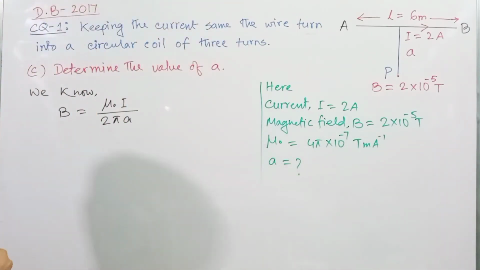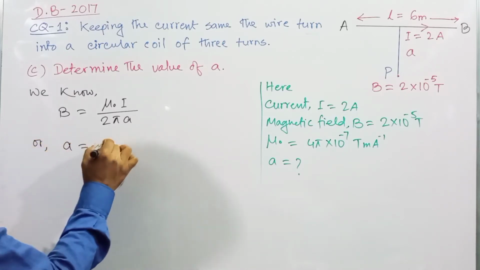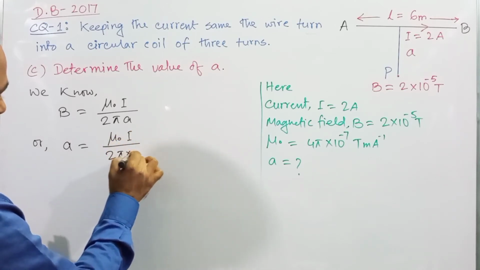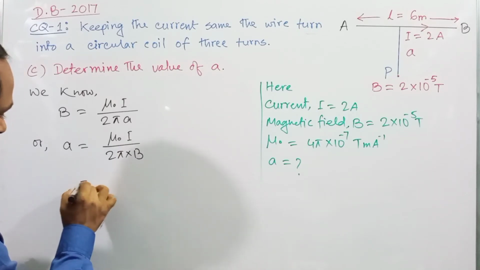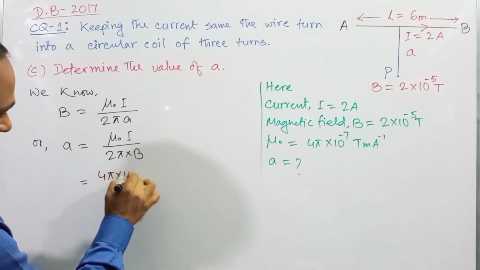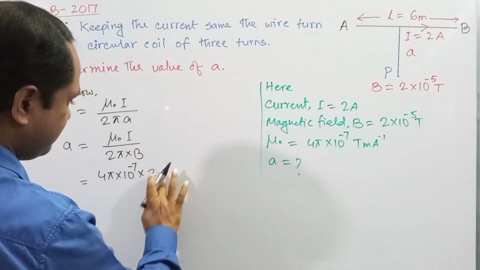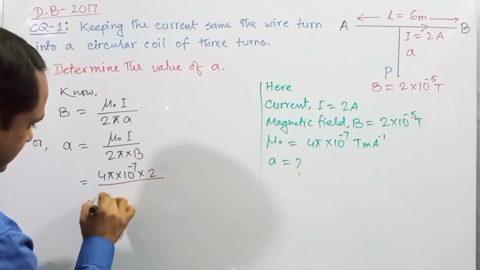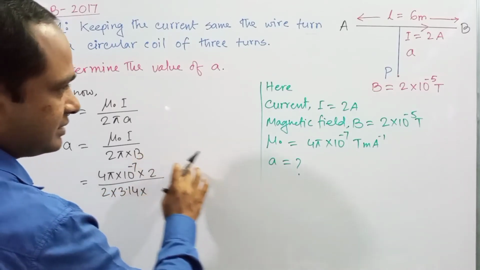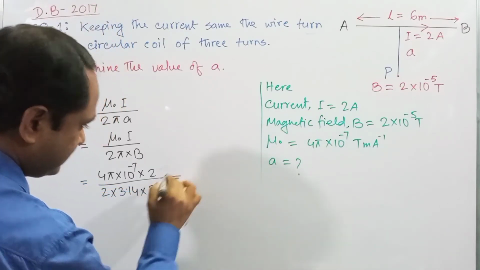So rearrange the equation, we can write A is equal to mu naught I divided by 2 pi into B, right? So using the value of mu naught, that is 4 pi into 10 to the power minus 7 into value of I means 2 ampere divided by 2 into 3.14, B is 2 into 10 to the power minus 5, right?